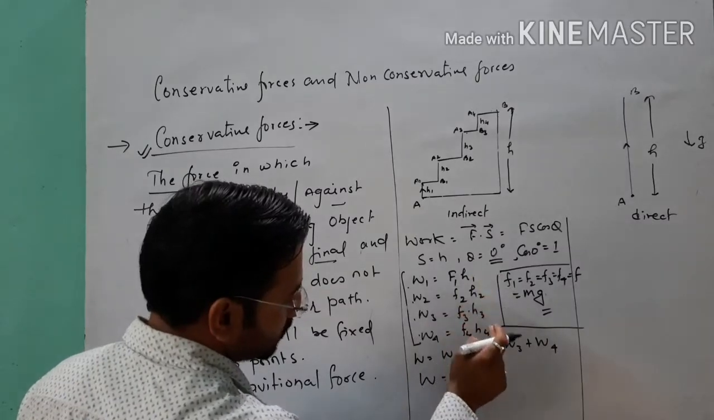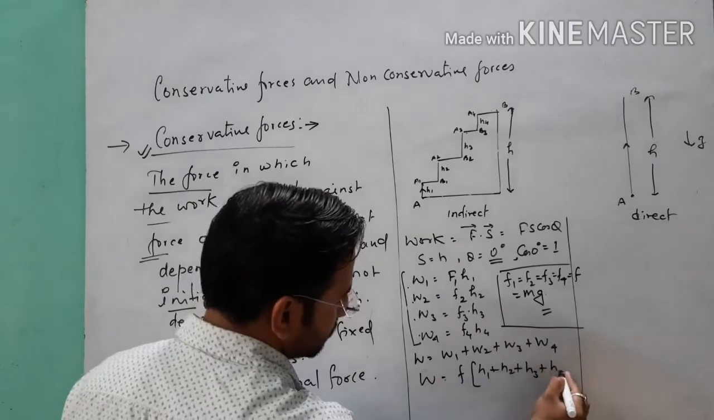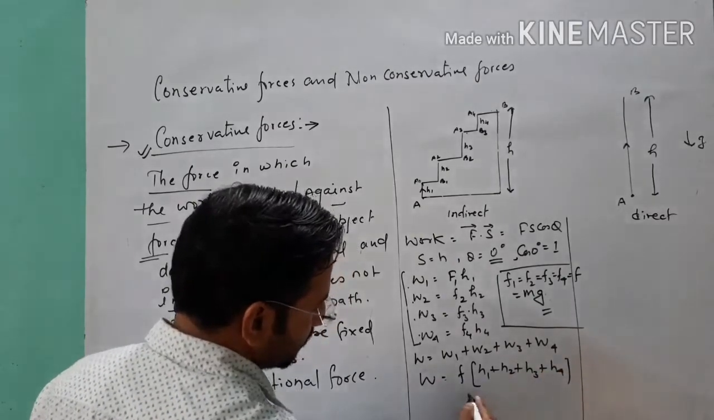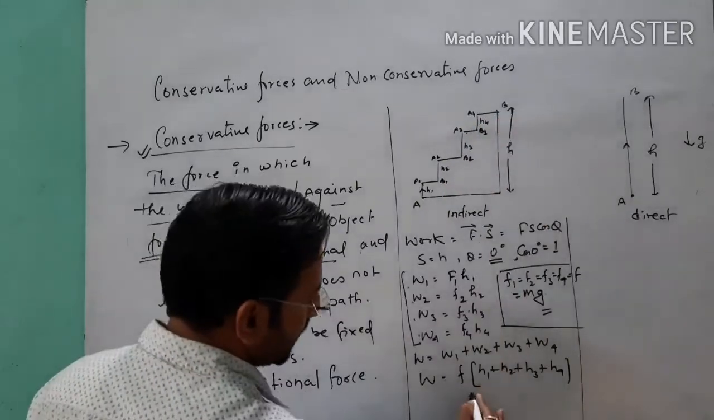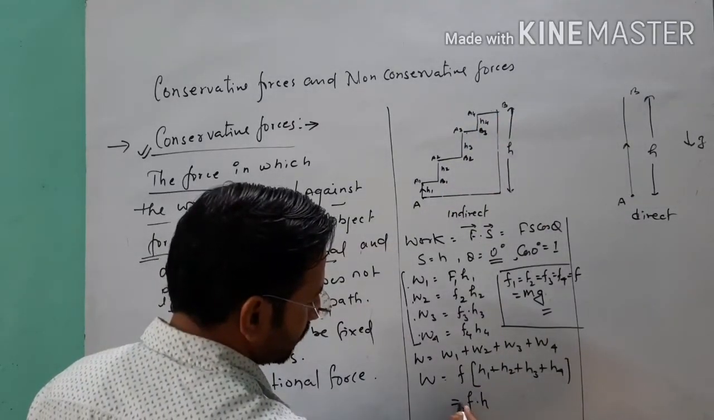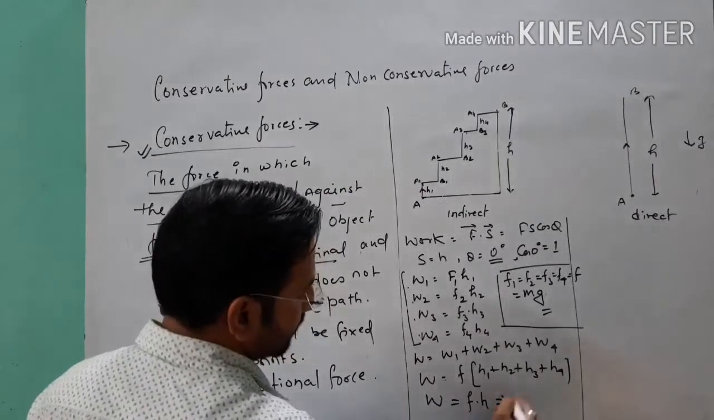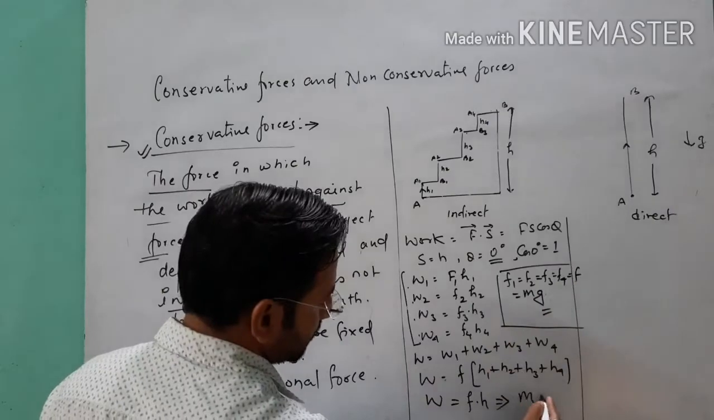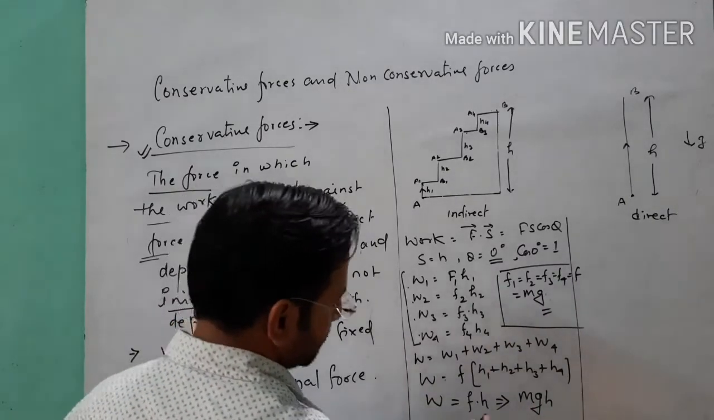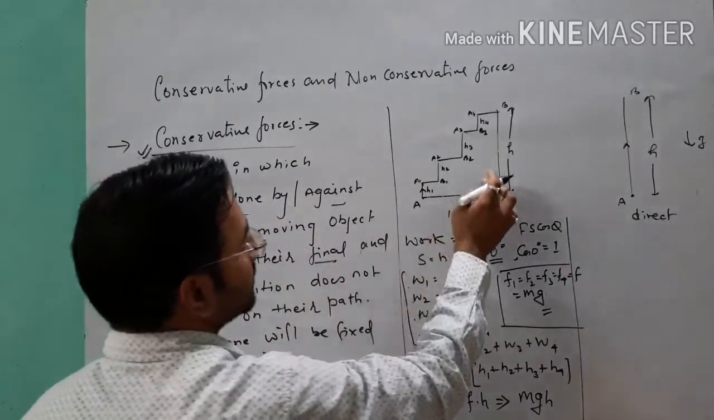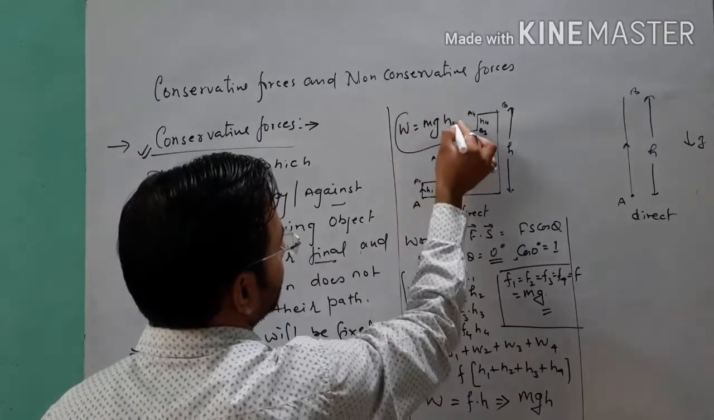So H1 plus H2 plus H3 plus H4, when all the small heights add together, will give us the total height, which is equal to F into H. This is our work done. And if we replace the value of F, which is equal to mg, then W is equal to mgh. Point clear? So from this relation we observe the final work done, W is equal to mgh.